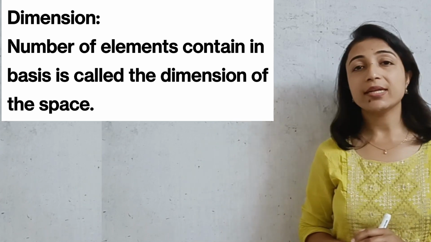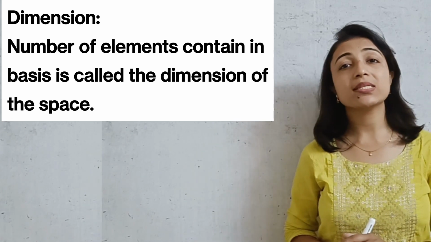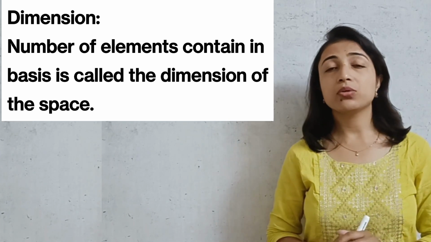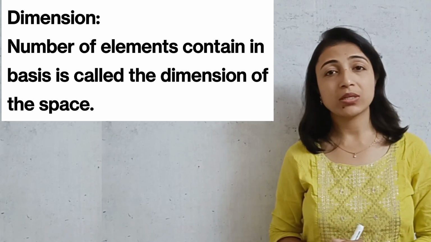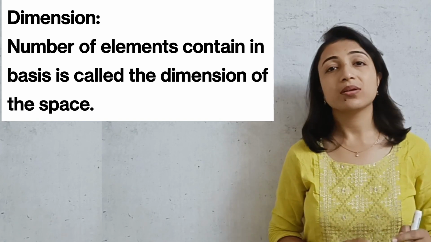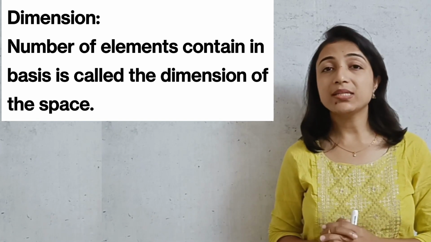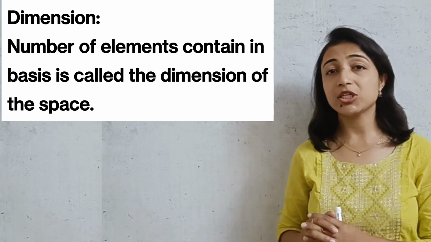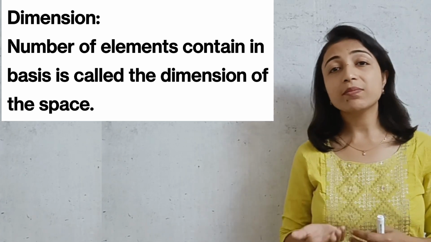As in the definition of basis, we are saying B is a subset of V. There are so many subsets of the given vector space V, and from those subsets, if we get some subset which satisfies the conditions of a basis, there can be different bases.